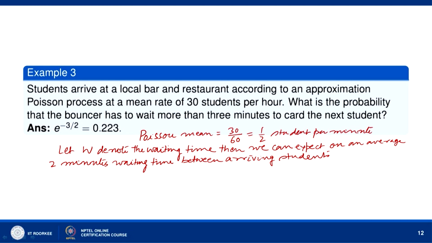Because we have half a student per minute, which means in 2 minutes one student. So, we can expect a time interval of 2 minutes between arriving students.